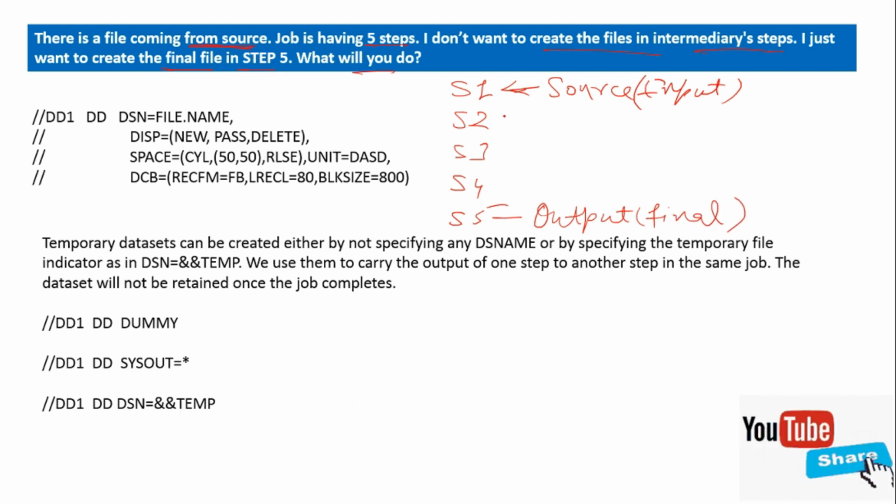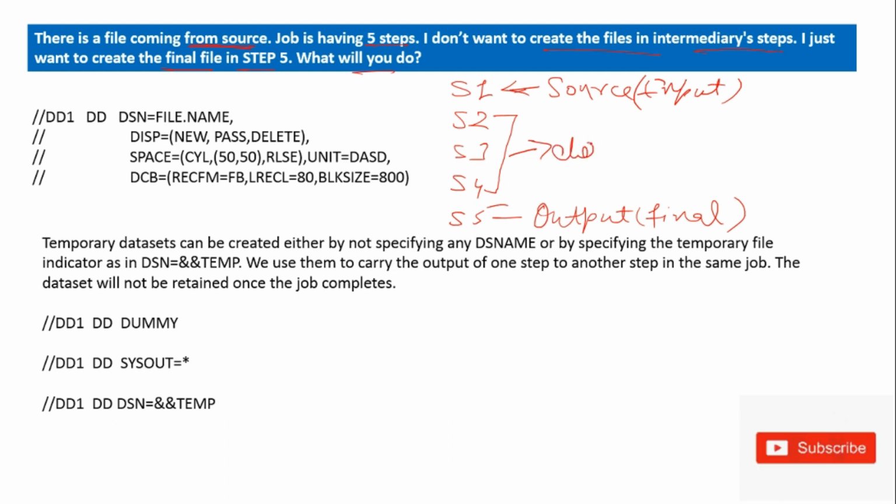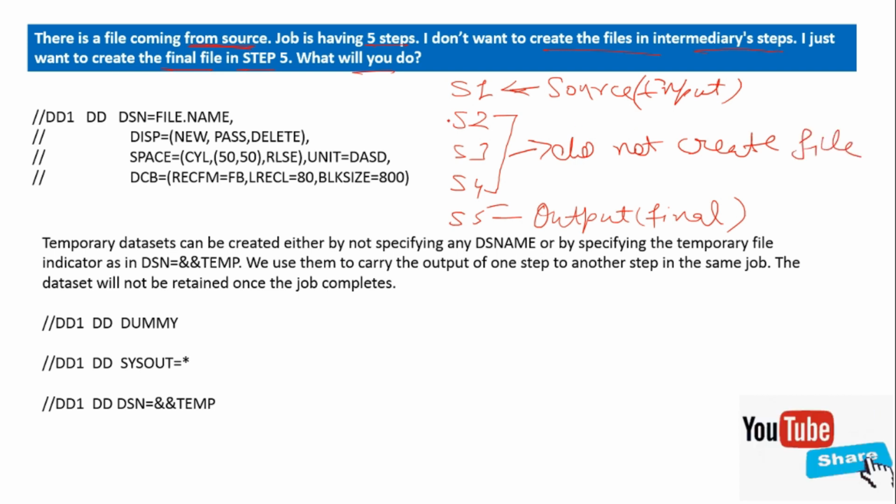And the intermediary files which are created in step 2, step 3, step 4, we do not want to create those files. So what will we do so that these files are not created?